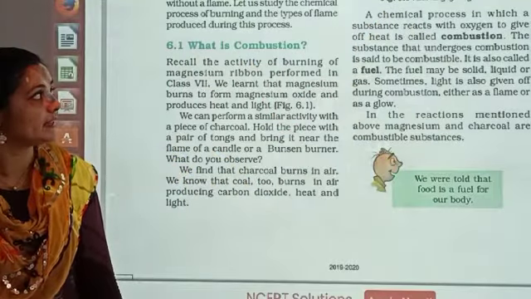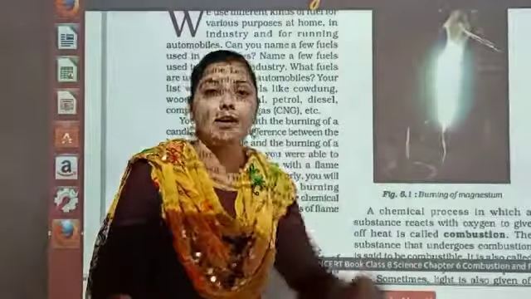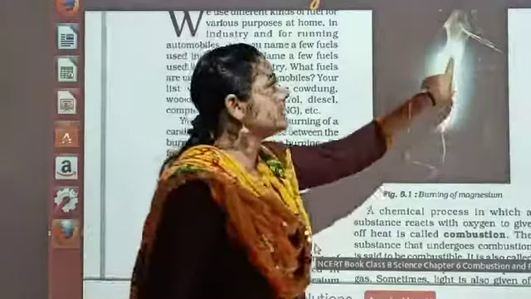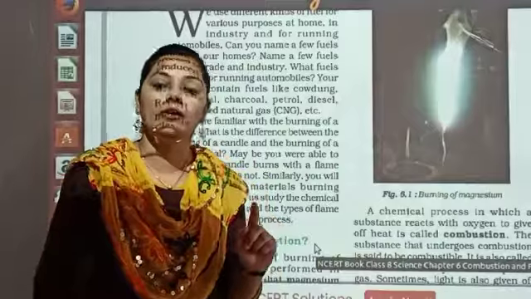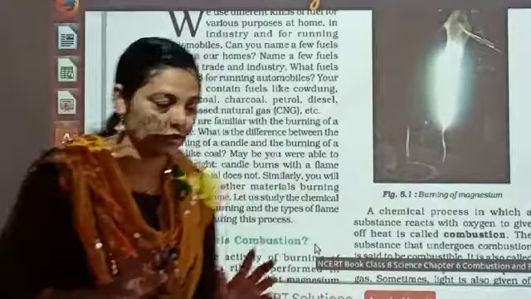You are able to see this picture. When we are burning the magnesium ribbon, it produces the white color flame, and it also produces heat energy and light energy.